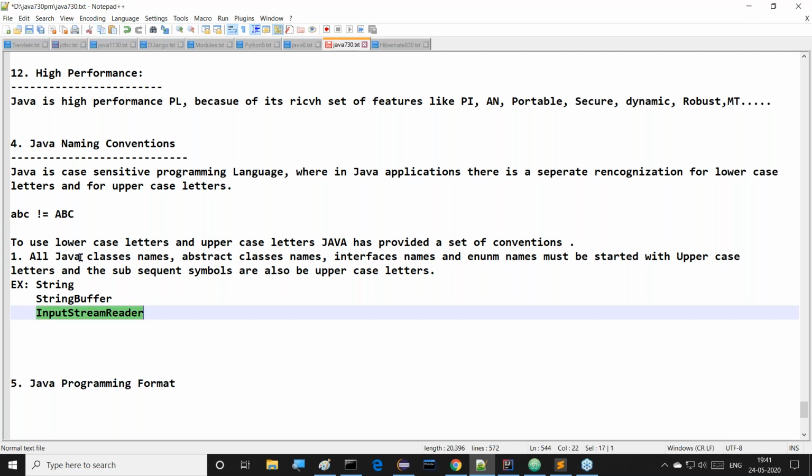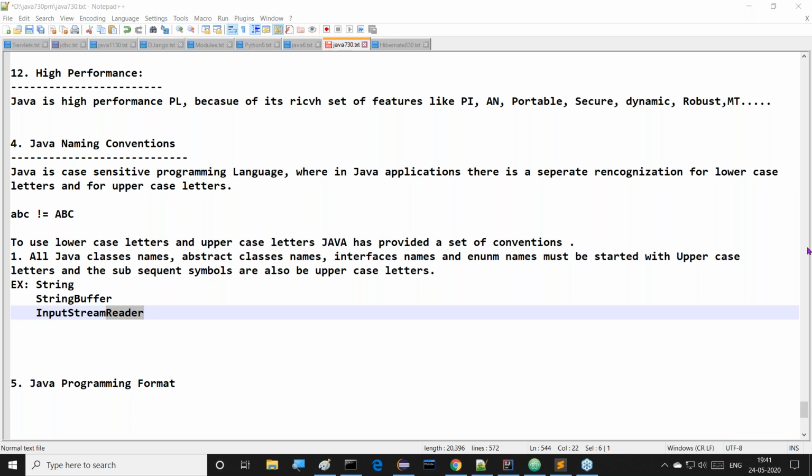Three words exist. What are the three words? First one is Input, one word where I is capital. Stream is another one where S is capital, and Reader where R is capital. All of you observe this clearly. So InputStreamReader, that is existed.